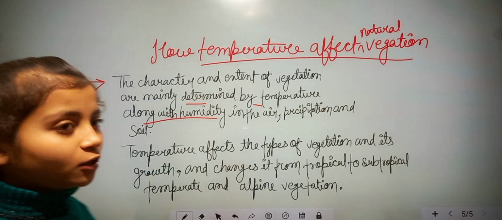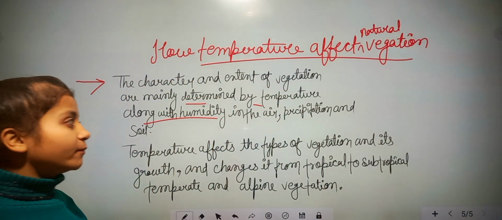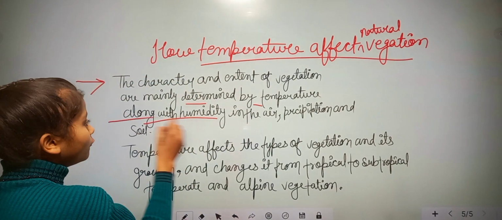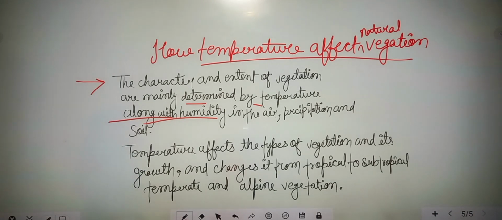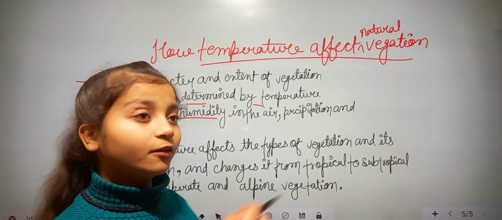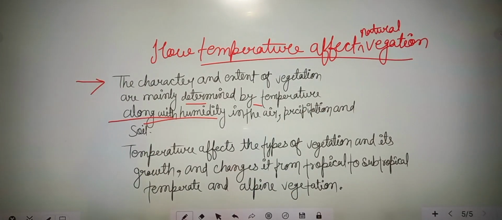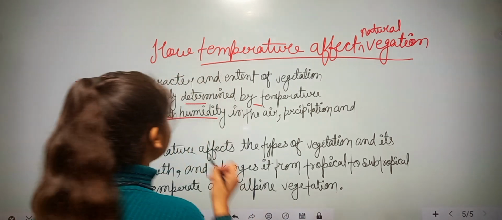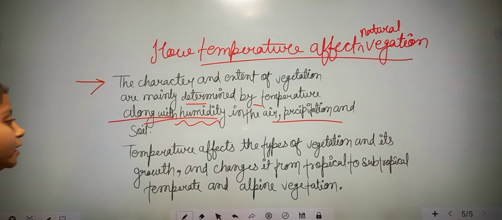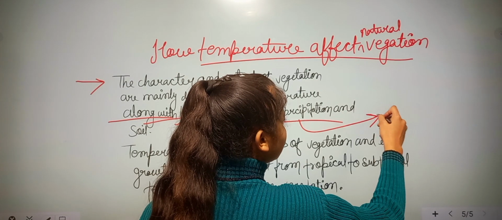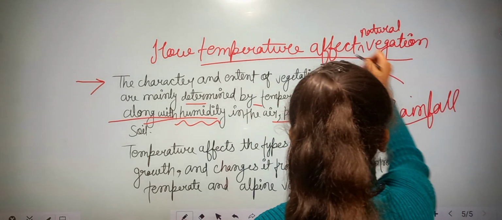So the extent of vegetation is mainly determined by temperature along with humidity in the air. Humidity means air with water: some water particles, water molecules are present in the air, so that is called humidity. And precipitation we will read later. It means the process of rainfall, it's only about the rainfall. So the rainfall also affects the vegetation.